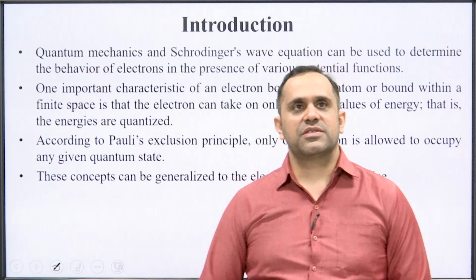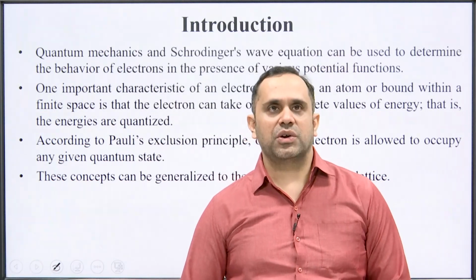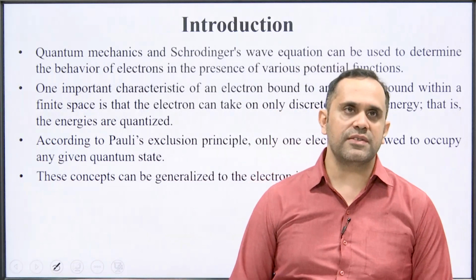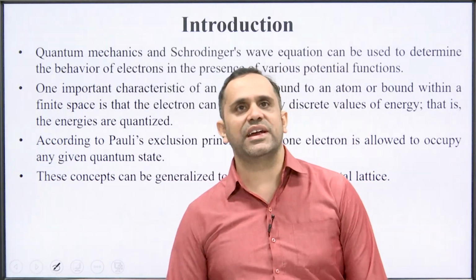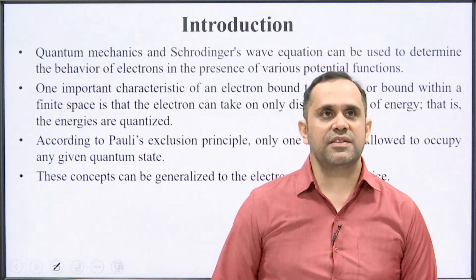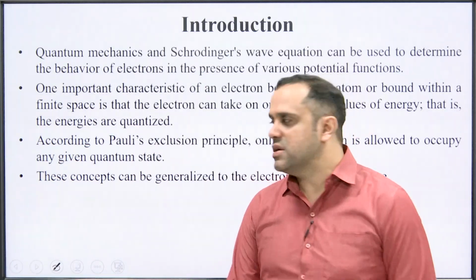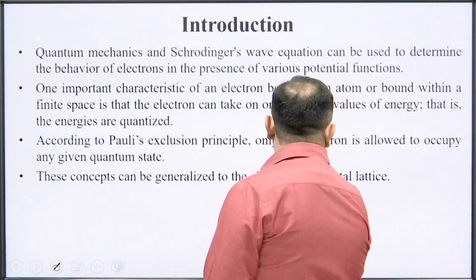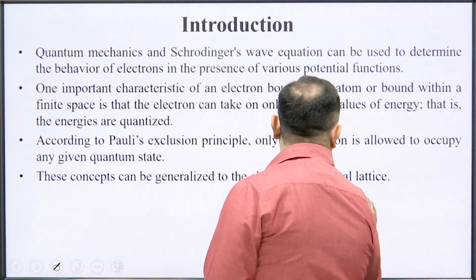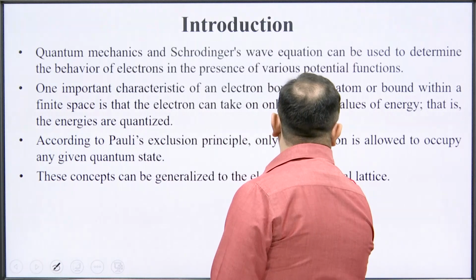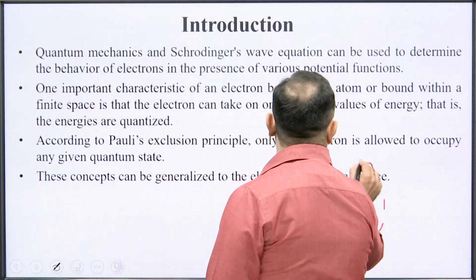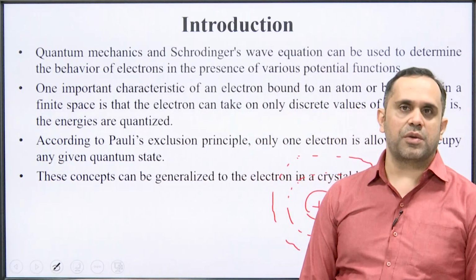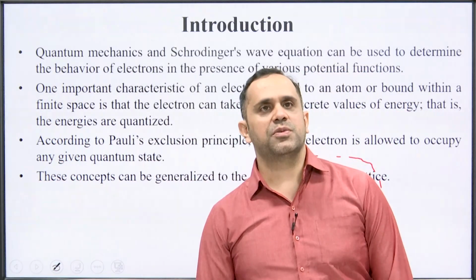One important characteristic of any electron which is bound to an atom or bound within a finite space is that the electron can take only discrete values of energy, that is, energies are quantized. If you have a positive nucleus, the electrons can revolve around this positive nucleus in circular orbits, and in each orbit the electron is considered to be stationary.